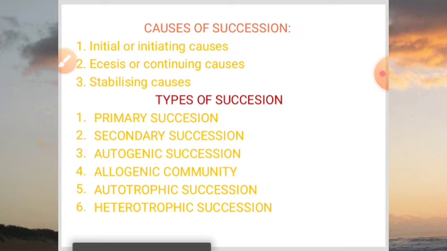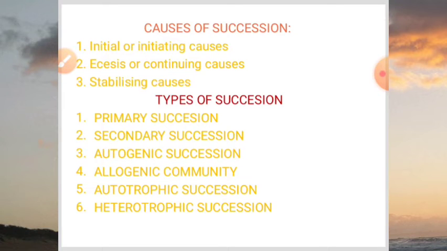So the organic material content increases, water holding content increases, nutrient content is good. So enhanced environmental conditions are there. Now these stabilizing factors. Mostly the climate is the major stabilizing factor.